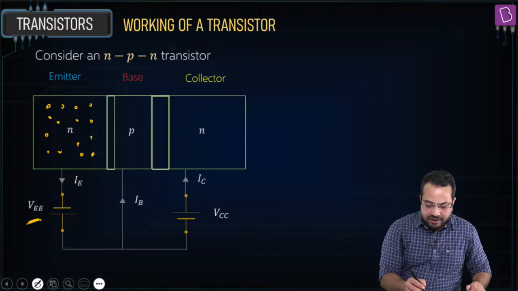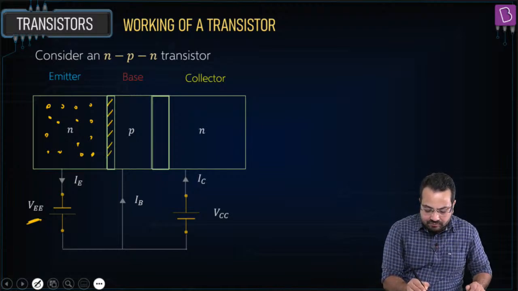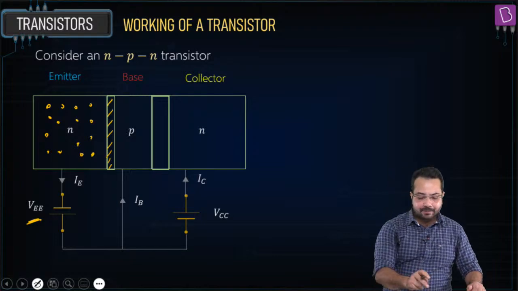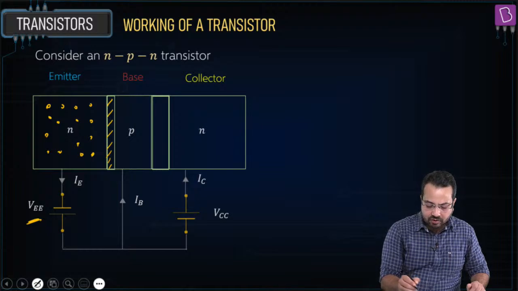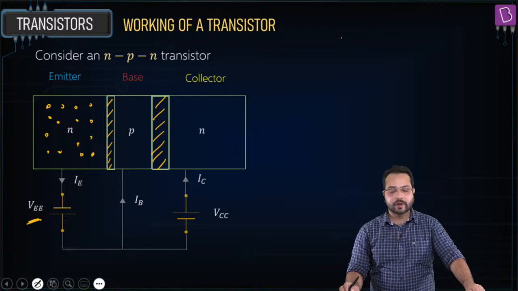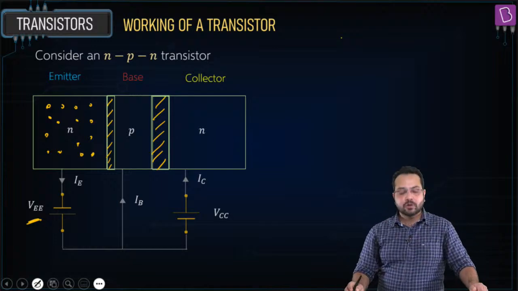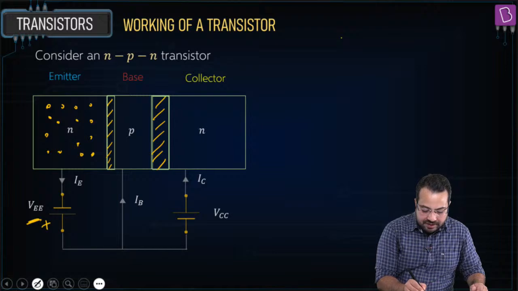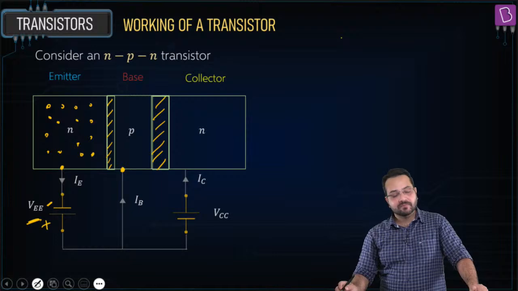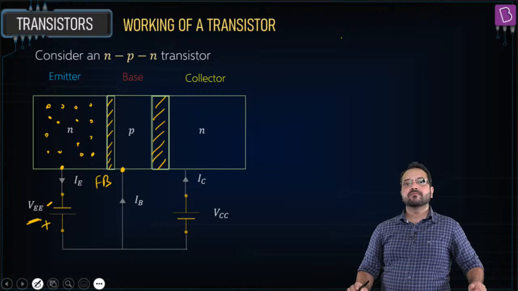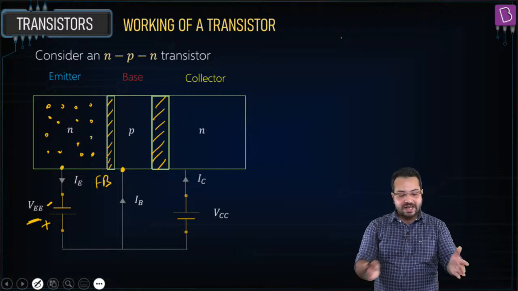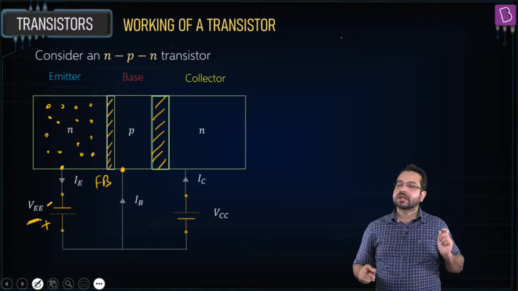Now between the emitter and base, this is a junction. This is simply a PN junction. This is the emitter base junction. And between the base and the collector, there is another junction. This is the base collector junction. Now what is this battery VEE doing? The positive terminal is connected to P and the negative terminal is connected to N. It tells me that the emitter base junction is forward biased. Can you see that? The emitter base junction is forward biased, hence the depletion region is thin.